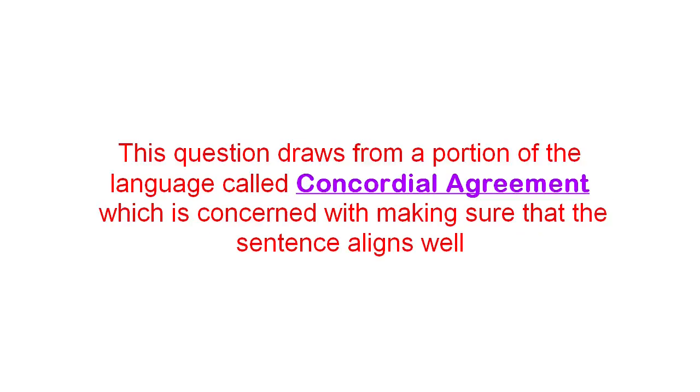This question draws from a portion of the Setswana language called Concordial Agreement, which is concerned with making sure that the sentence aligns well. Concordial agreement is the way in which figures of speech come together with each other in order to make sensible sentences. It is important for figures of speech in sentences to have the correct alignment so that there is no confusion. The meaning of the sentence might be lost if that is not the case.